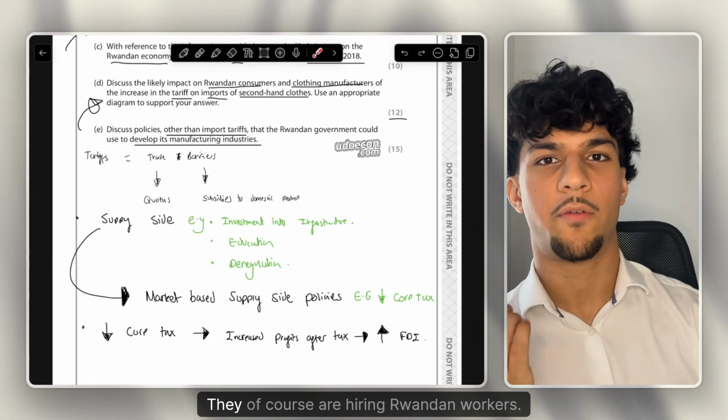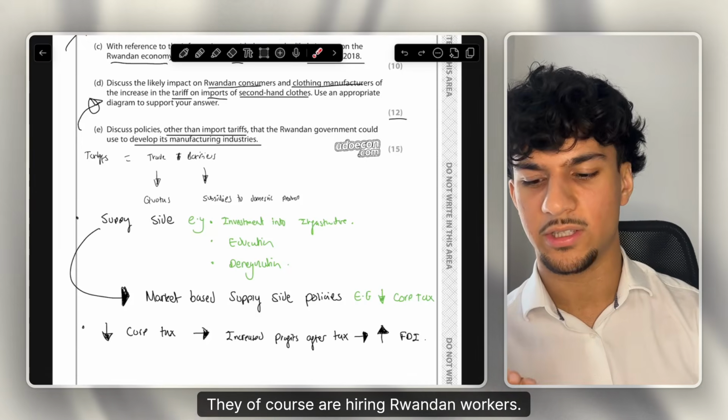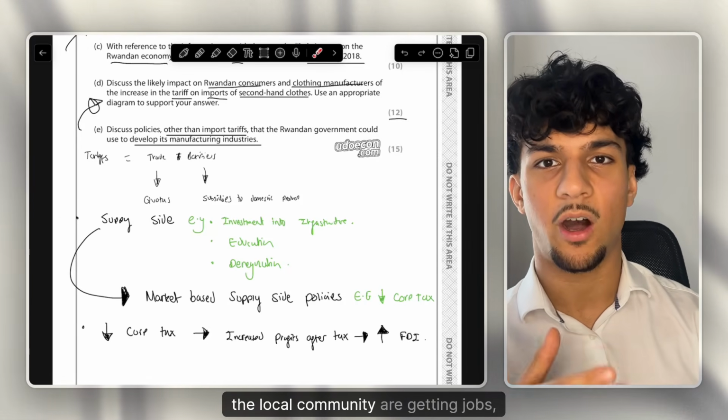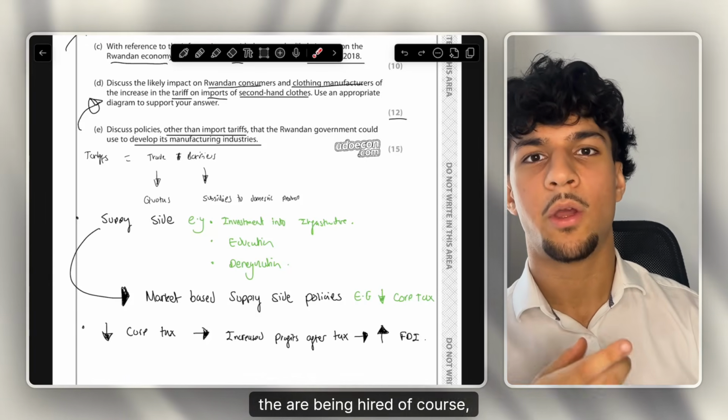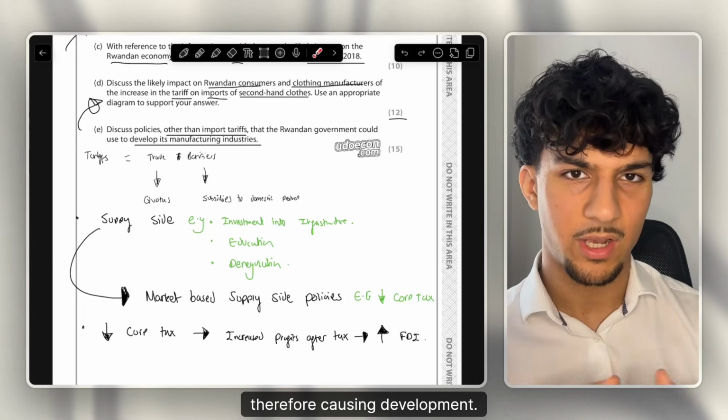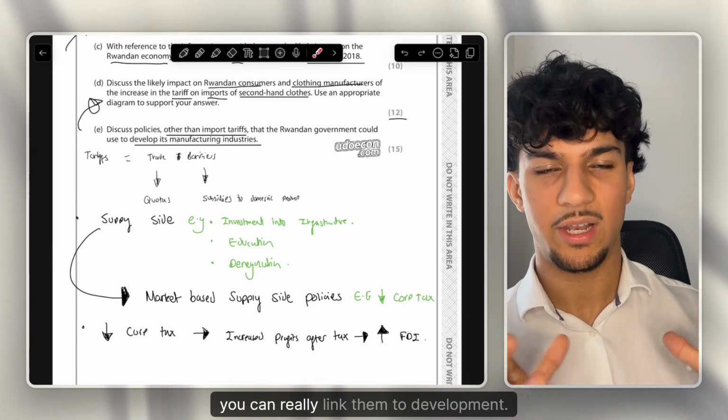Who are they hiring? They of course are hiring Rwandan workers. And what does that mean? That means the domestic economy, the local community, are getting jobs. They are being hired, boosting domestic growth, boosting the Rwandan economy, therefore causing development. And all these factors together, you can really link them to development.